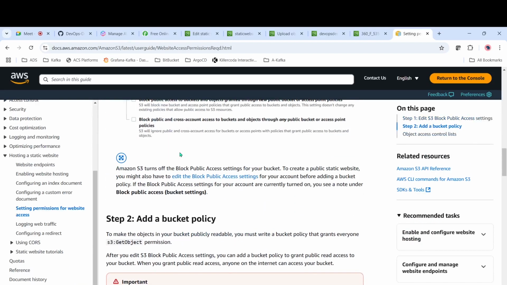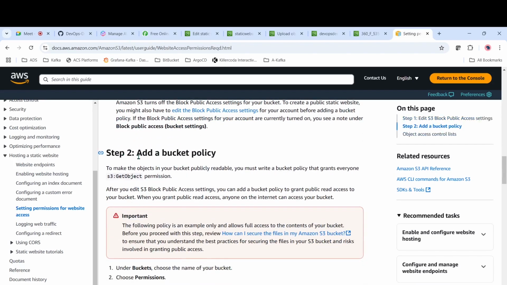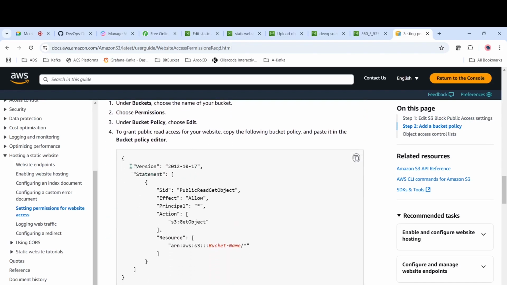Based on your requirement, you can enable this. If you see, they have unblocked this one. Then add the bucket policy. This bucket policy we have to add. Just copy and paste this one. This is also the same: public read GetObject, effect is allow, principal star, s3 GetObject. Here, instead of this bucket name, you can give the name of the bucket which you have created, so that you will be able to access it.